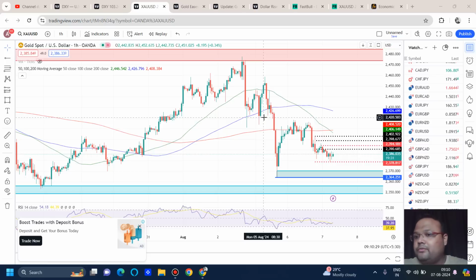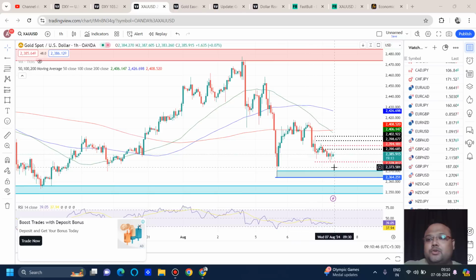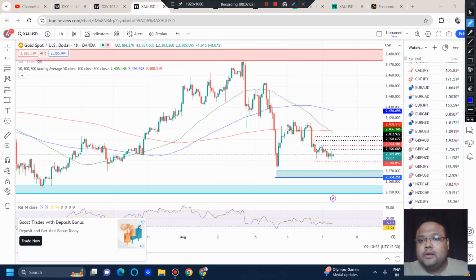For example, you are going for a buy at 2356 or 2357. You cannot think that you cannot go for a stop loss of 2348. No, the stop loss is a zone in the market. You cannot compromise. If the market is asking for a big stop loss, you will have to give it. Otherwise, your stop loss will be compromised. So the 2350, 2357 area is a big support. If the market comes, we can look for a buy position.